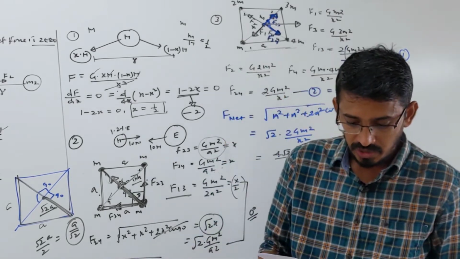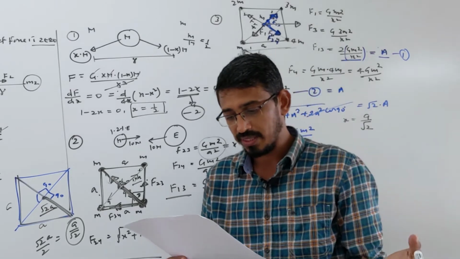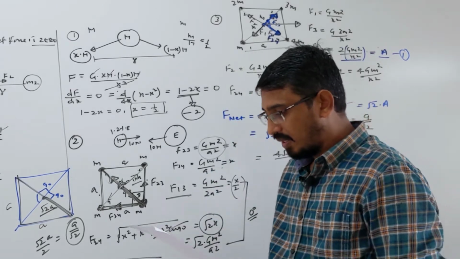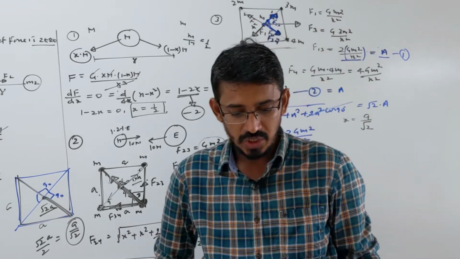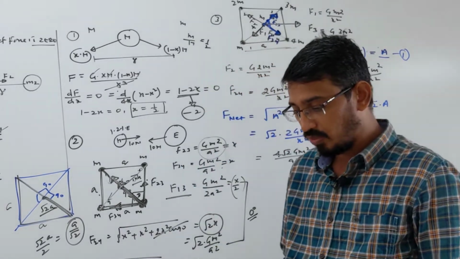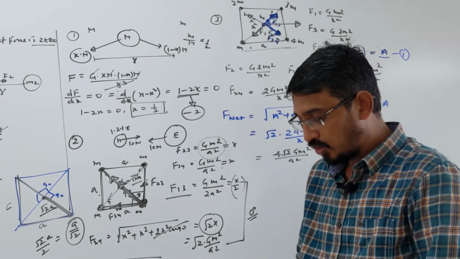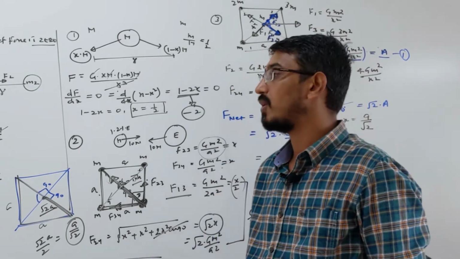Two particles, each of equal mass, go around a circle of radius r under the action of their mutual gravitational attraction. The speed of each particle is what? So two particles are moving in a circular path due to what? Gravitational attraction. Then what is the velocity of each particle?